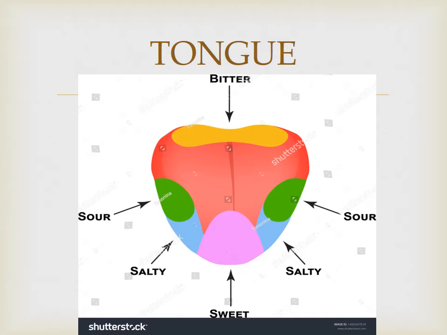Taste buds are present on the tongue. Four primary kinds of taste: sweet, salty, bitter, and sour. These are the primary kinds of taste. Okay, that we already studied. Very easy one. Next one.